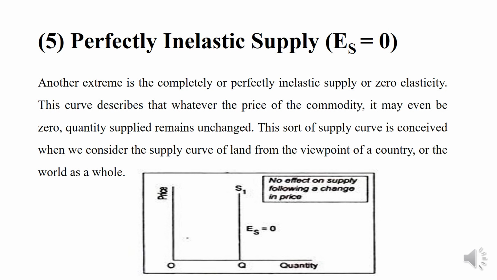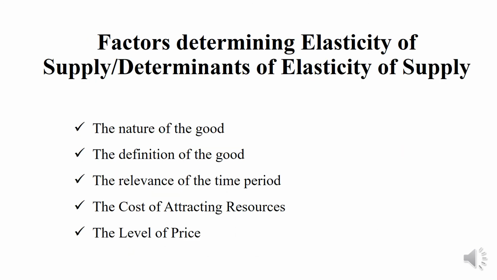Now the effect on supply following a change in price. Then what are the factors determining elasticity of supply, or determinants of the elasticity of supply? First one is the nature of the goods. Important factors are the definition of the goods, then the relevance of the time period, then the cost of attracting resources, and last the level of price.